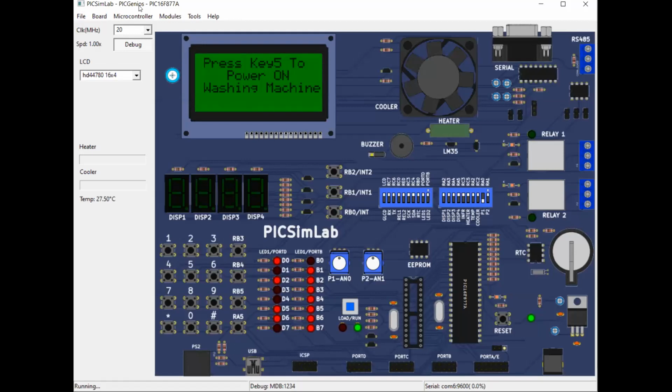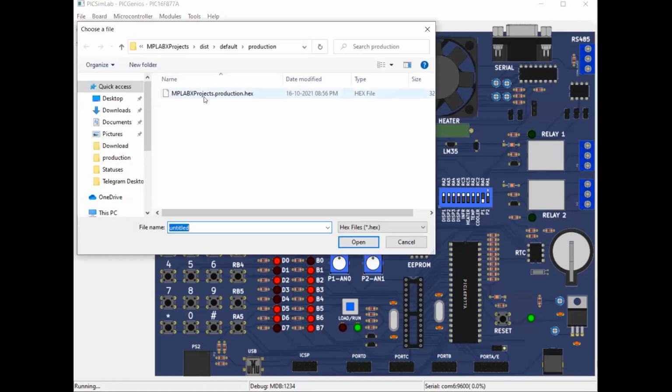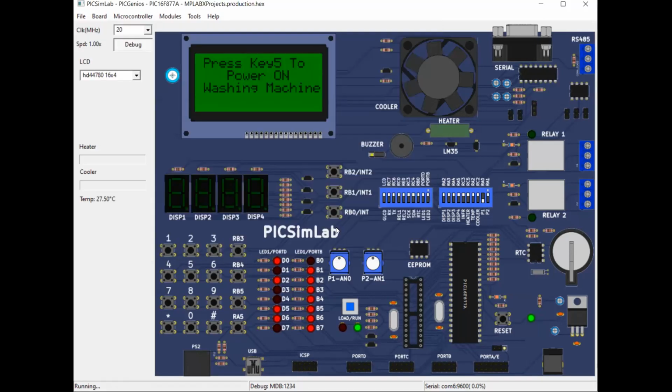PICsimLab, PICGenios with the PIC16F877A. This is a board which is used for simulation. You can load a file using Load Hex and the MPLAB X production hex file. The program is loaded successfully. We press a key to power on the washing machine. The key is RP4. So click on power on the washing machine. It will take two or three seconds to turn on.